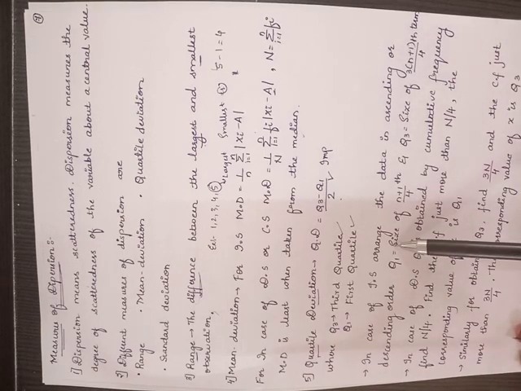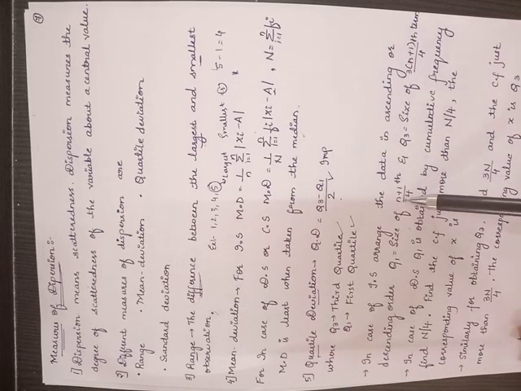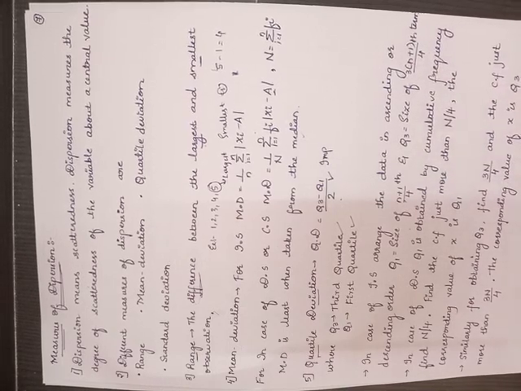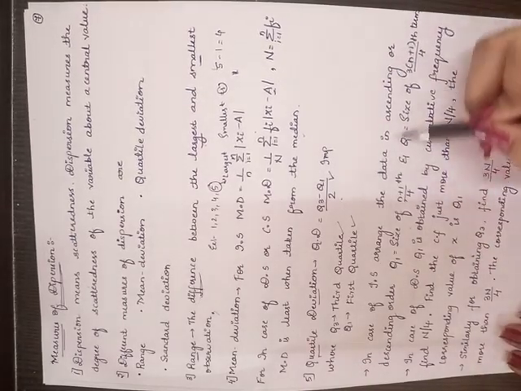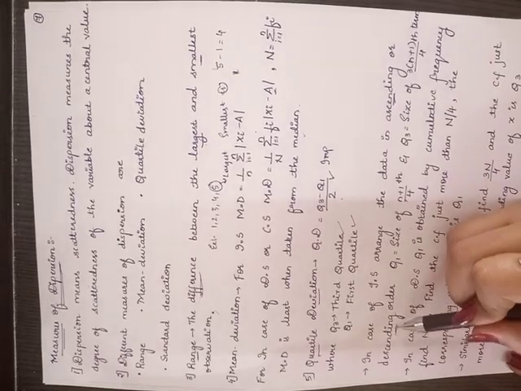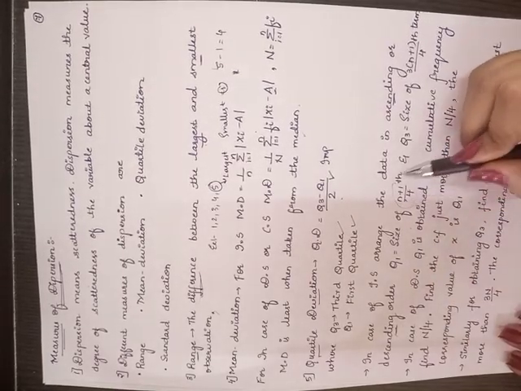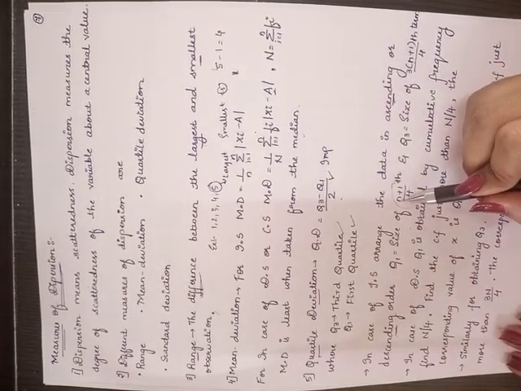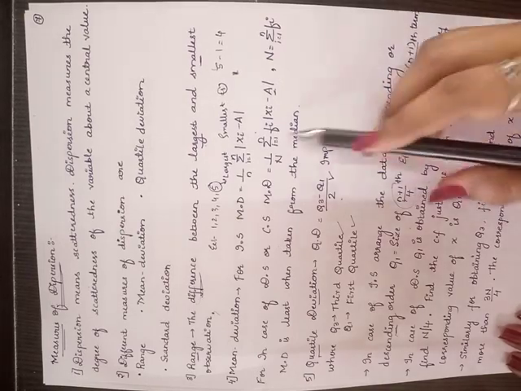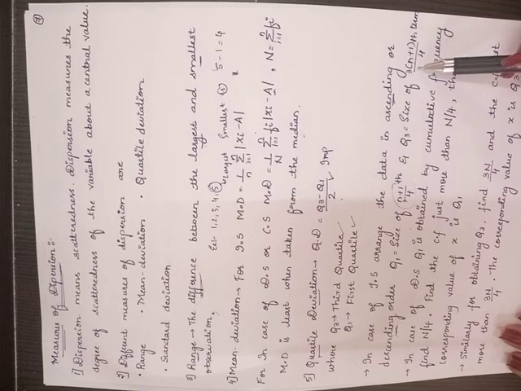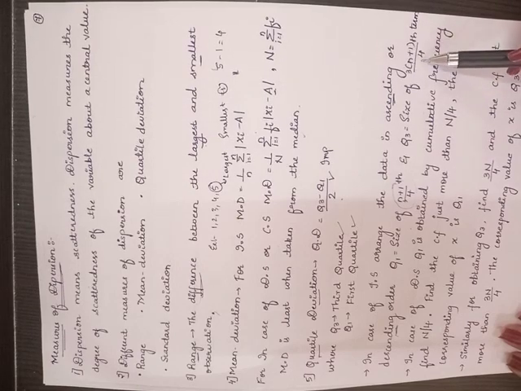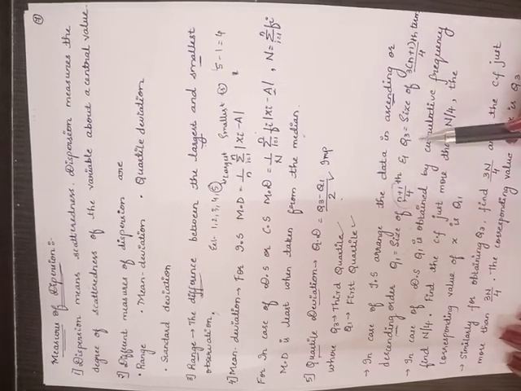So in case of individual series, you are going to consider the observations given there, and small n is given here, here also small n. Small n is nothing but the number of observations. So first you need to arrange them in ascending order, and later you will be just substituting the value of n, which is already given, the number of observations. Here in this case the number of observations is 5, so 5 plus 1 divided by 4, and here 3 into 5 plus 1 whole divided by 4, then you will be getting Q1 and Q3.